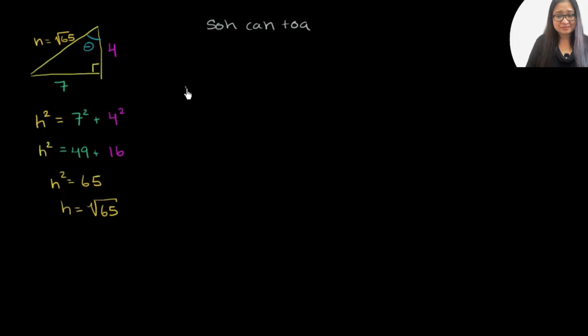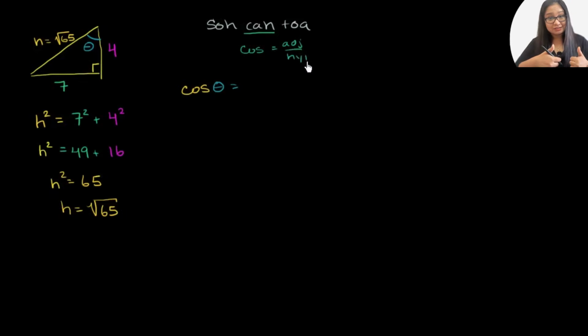Let's say we want to find the cosine of our angle. So for the cosine of our angle, you say SOHCAHTOA. The CAH part tells us that cosine is adjacent over hypotenuse. Cosine is equal to adjacent over hypotenuse.